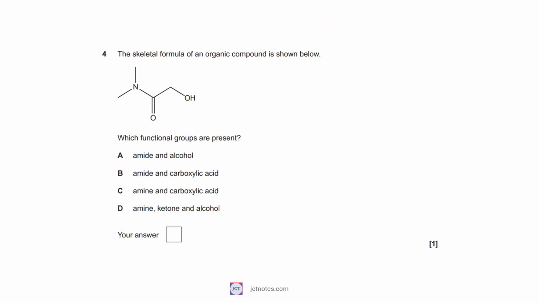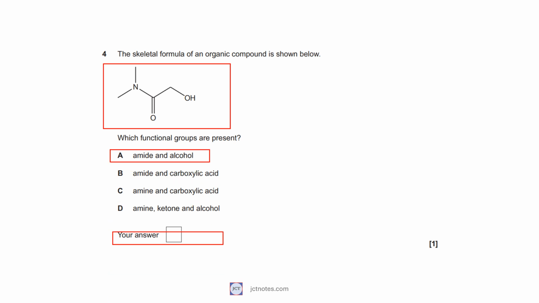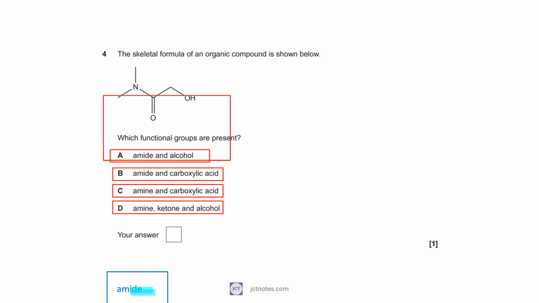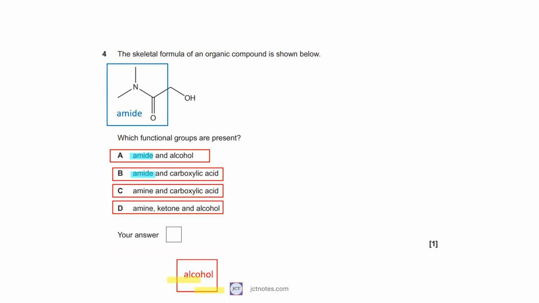In question 4, we are asked which functional groups are present in a given structure. A. Amide and alcohol. B. Amide and carboxylic acid. C. Amine and carboxylic acid. D. Amine, ketone, and alcohol. We can identify an amide group, an alcohol group. Therefore, the answer is A.